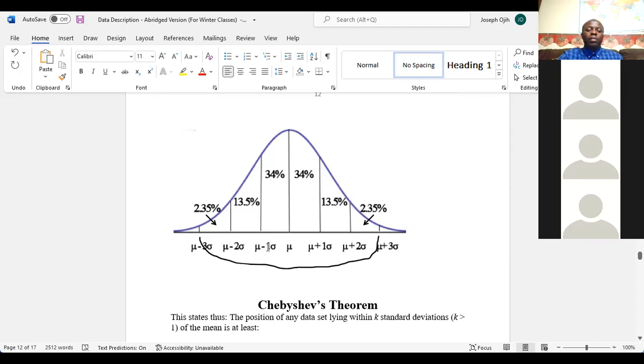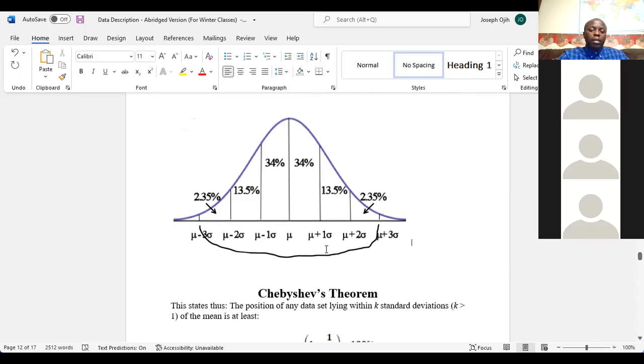On the left side, this is one, two, and three standard deviations away. So the negative sign is just to show you that it is on the lower side. The positive is to show you that it's on the upper side.